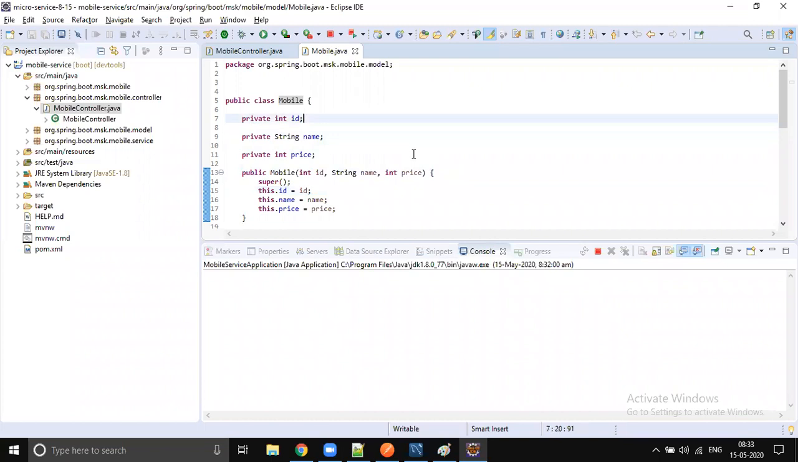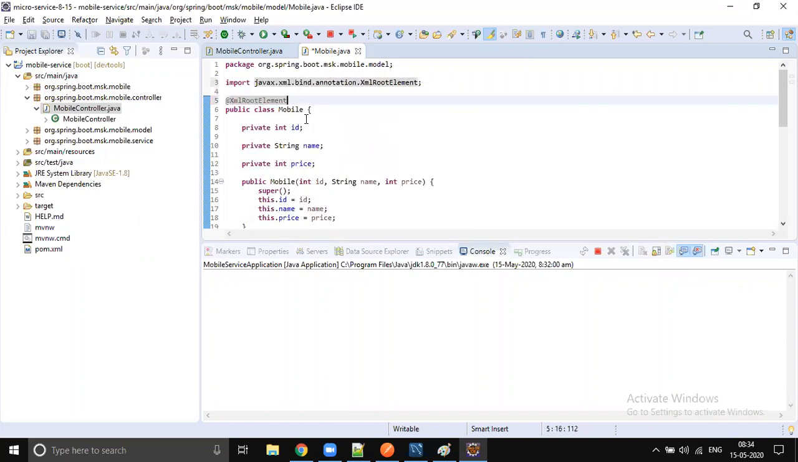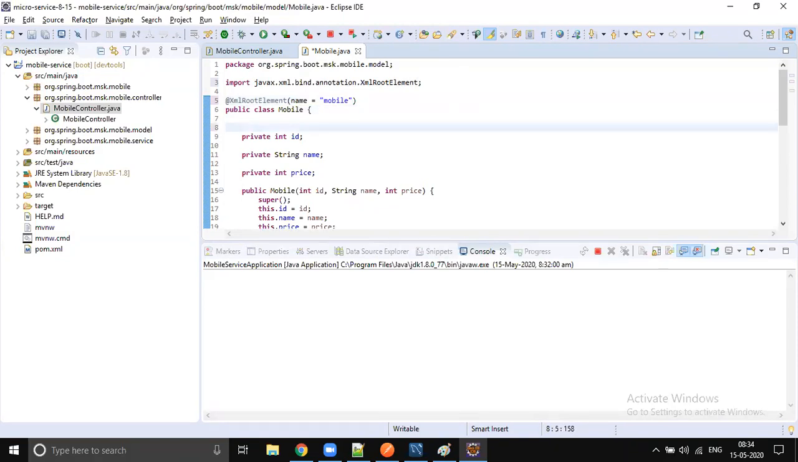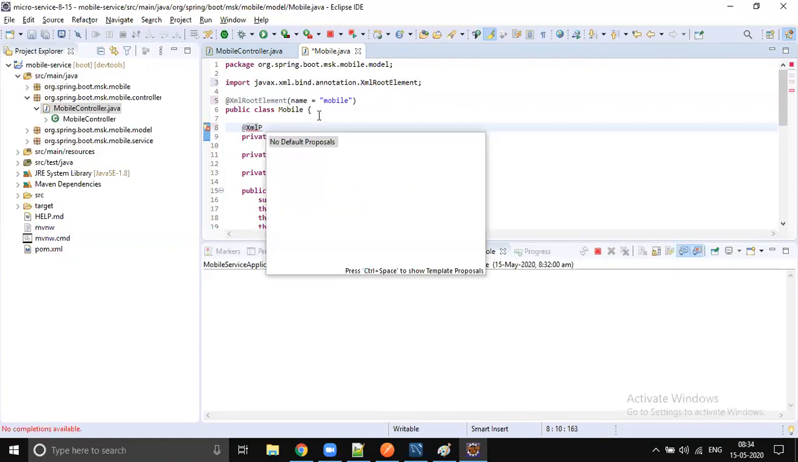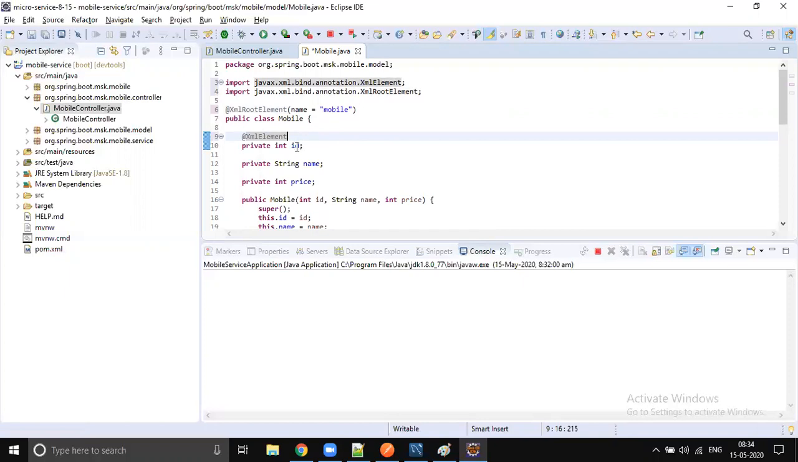So you should add a few annotations. On top of your class, you must add XmlRootElement. The default element is going to be Mobile. If you want to give a different root element, you can just use lowercase mobile. And each property inside your model class should be annotated with XmlElement. The default one is going to be the Java name. If you want to override it, yes, you can override.